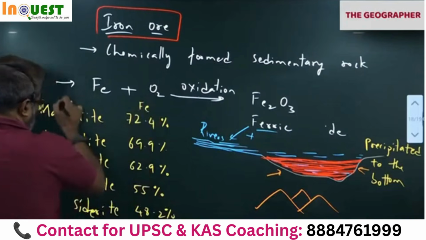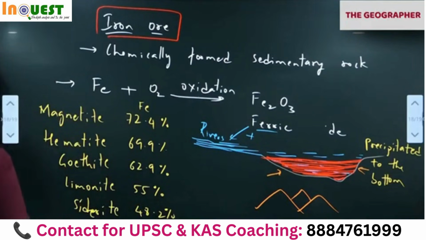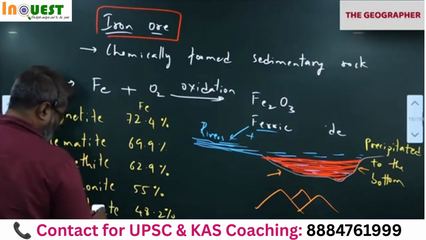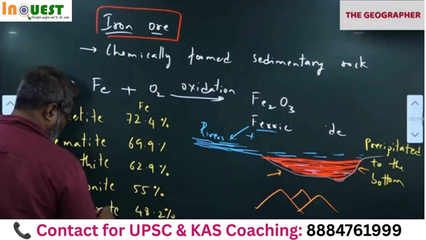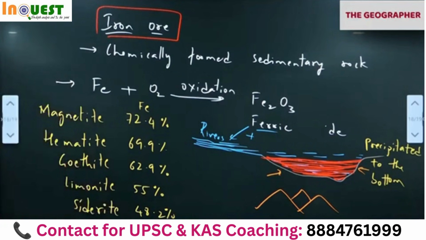Iron content in each of these. Okay. Magnetite, hematite, goethite, limonite, siderite. Okay. So this percentage you have to write exactly. Don't write 73, 70 like that. Write like this.